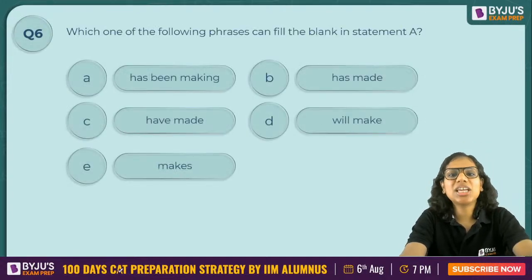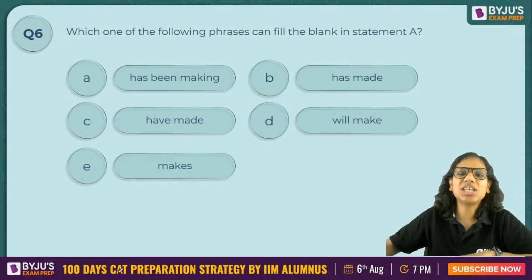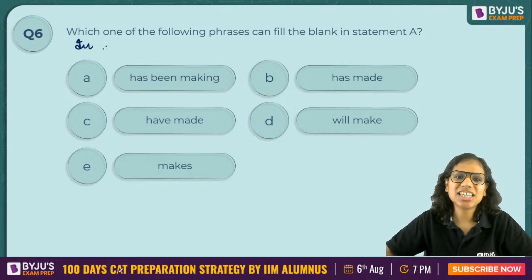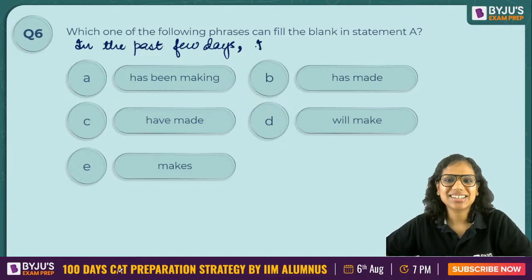In the past few days, India's weightlifters dash look it easy. So what should come in this dash? Let's see who answers the fastest. This is an extremely easy question.